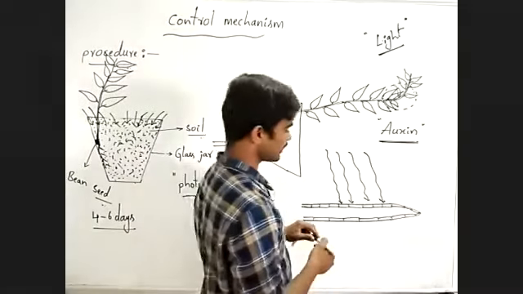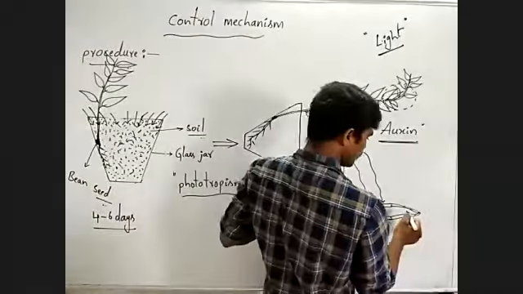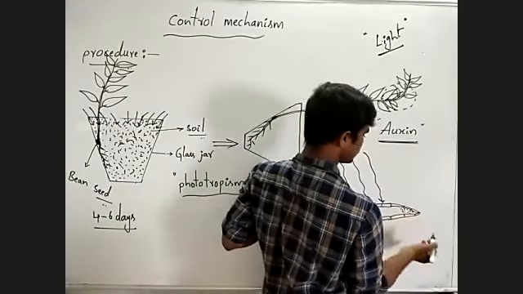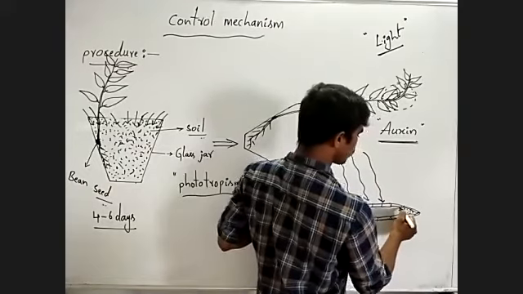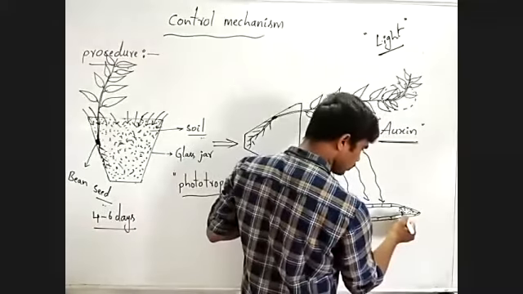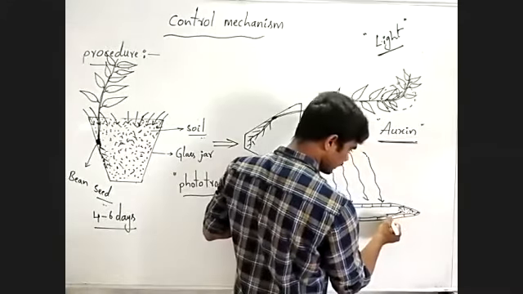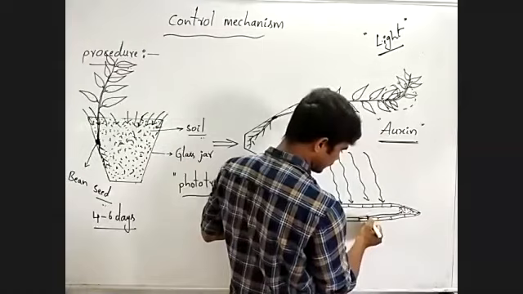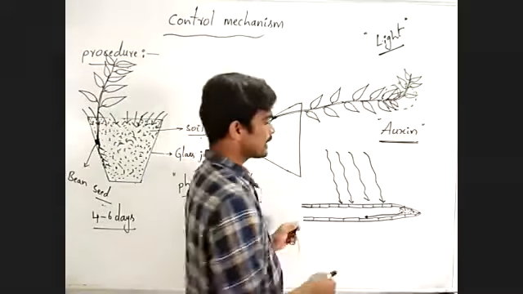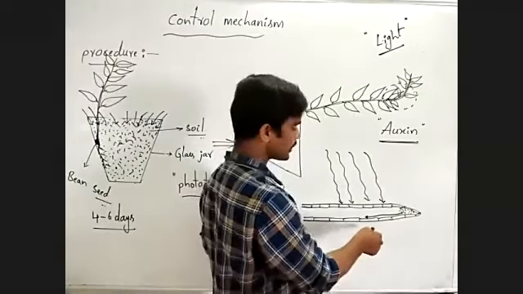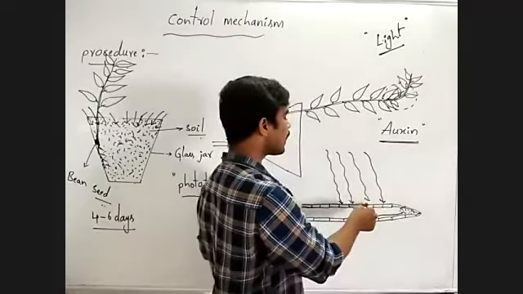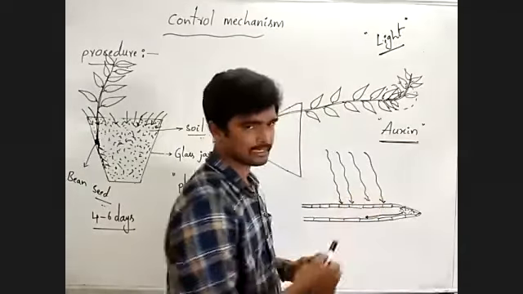Now what will happen? Some chemicals present at the tip of the stem are transported, listen carefully, to the region or side of the stem that is opposite to the light illuminated side.